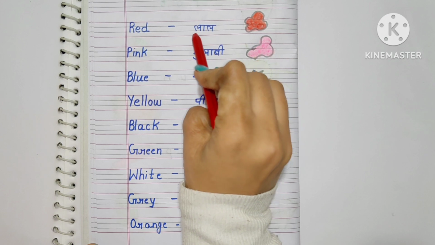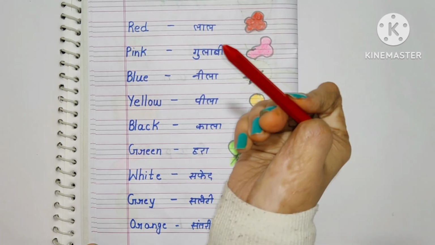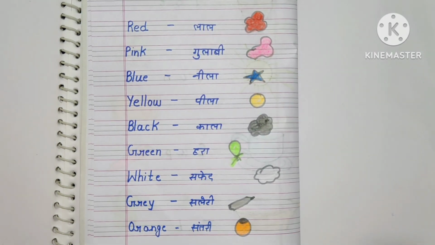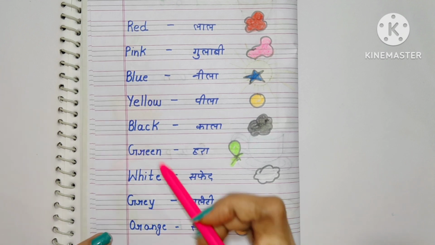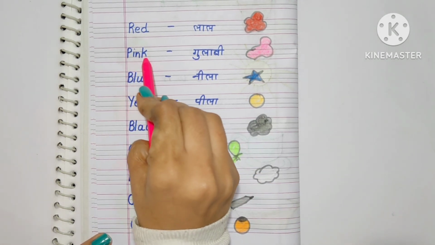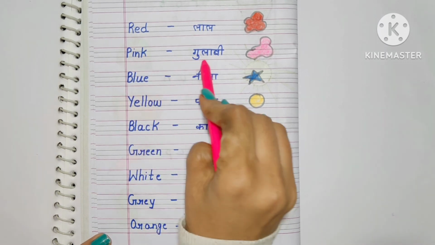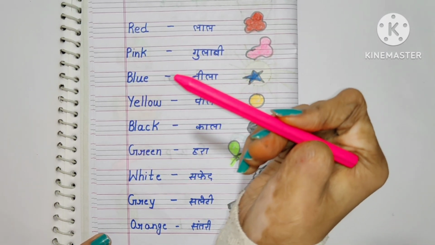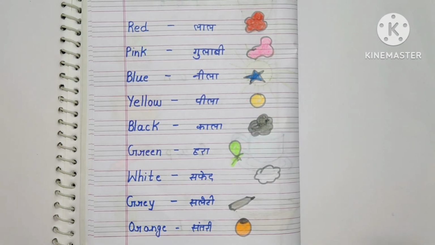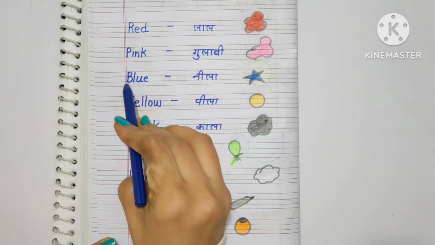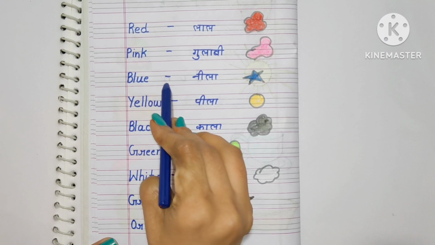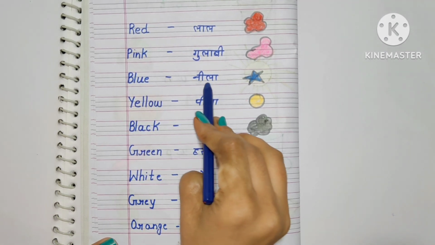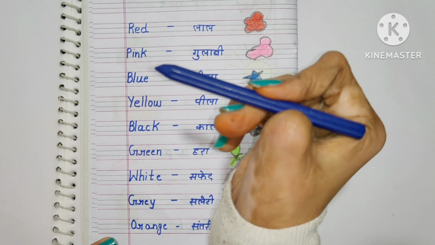Red. Red means lal. This is the red color. P-I-N-K, pink. Pink means gulabi. This color is pink. B-L-U-E, blue. Blue means neela. This is the blue color.